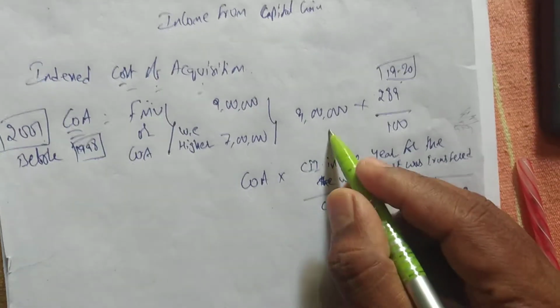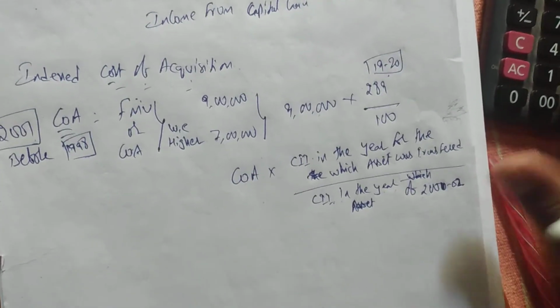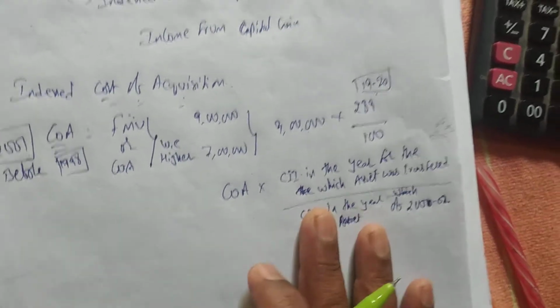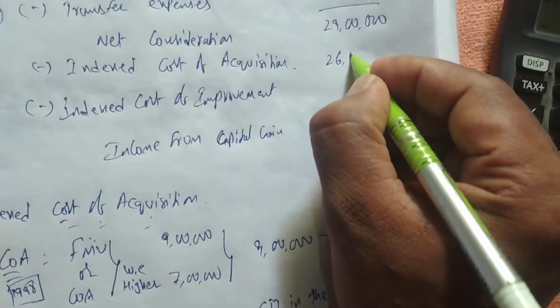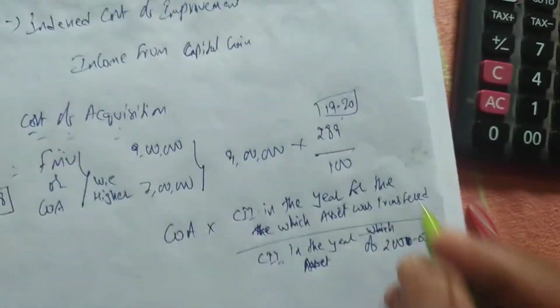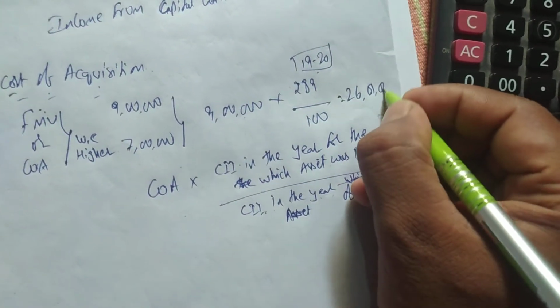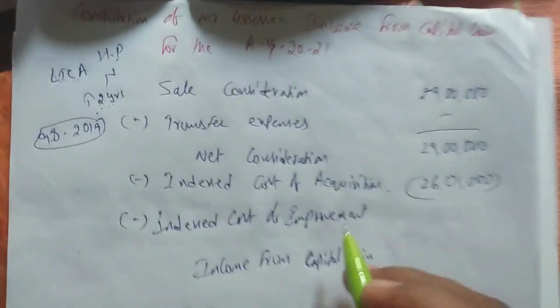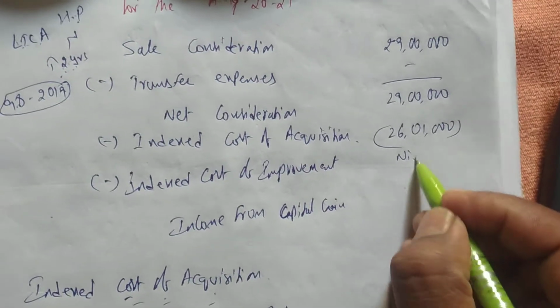So 9 lakhs into 289 divided by 100. After calculation we are getting 26 lakhs 1,000. So the index cost of acquisition is 26 lakhs 1,000. We are not taking any index cost of improvement because it is revenue expenditure.